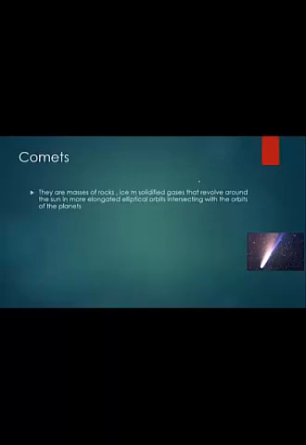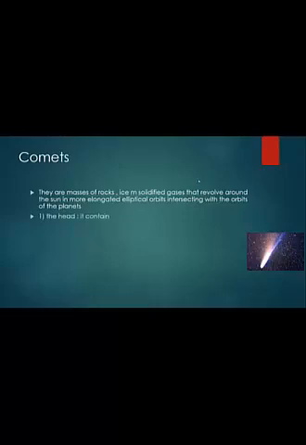Finally, the comets. Comets are masses of rocks, ice, and solidified gas that revolve around the Sun in elongated elliptical orbits, intersecting with the orbits of the planets.